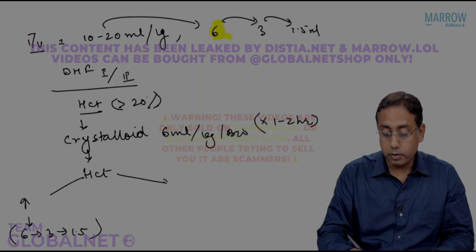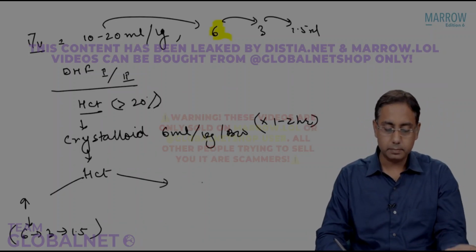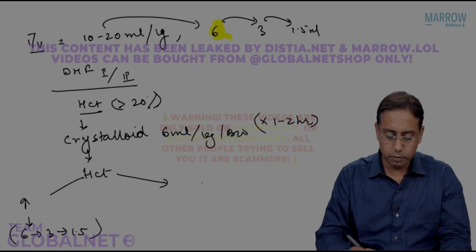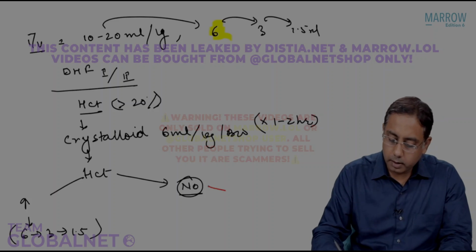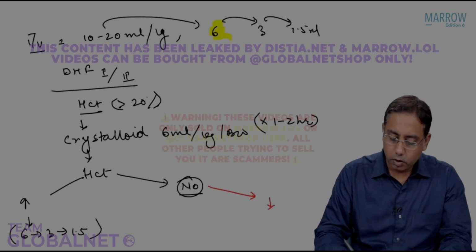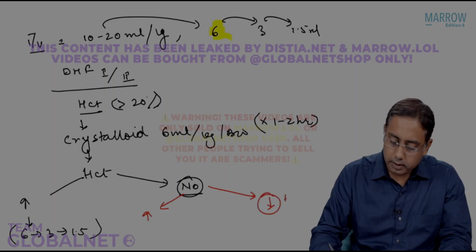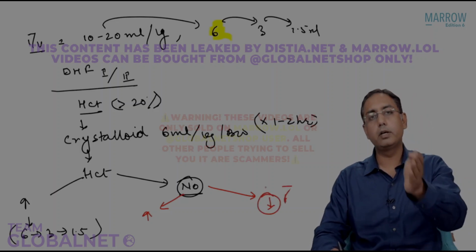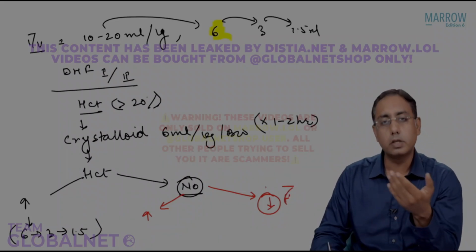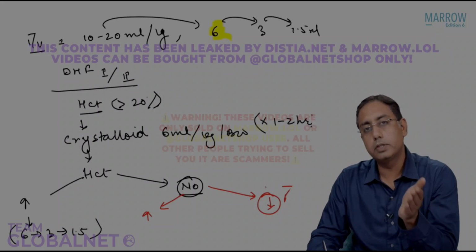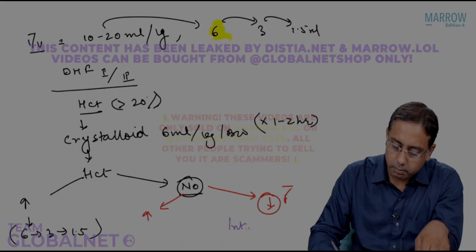Now in case the hematocrit does not improve, does not normalize, then what are we having? Either the hematocrit is falling or the hematocrit is rising more. If the hematocrit falls in spite of your crystalloid treatment or resuscitation, that is the standard guideline: suspect internal bleed.